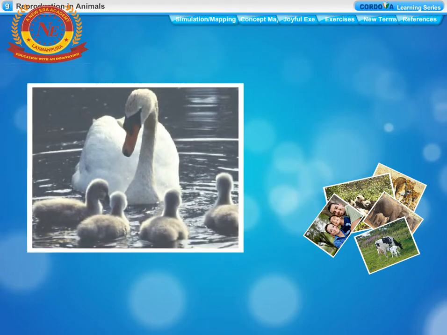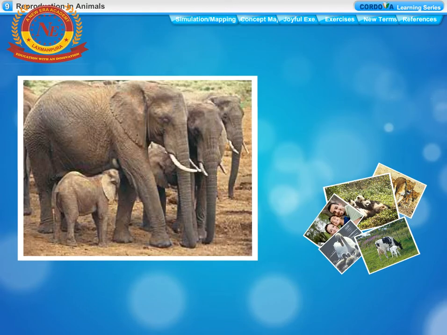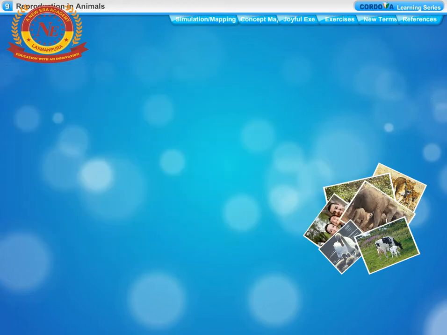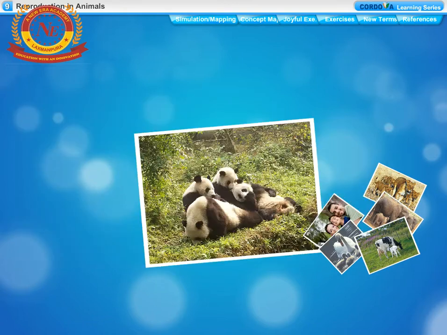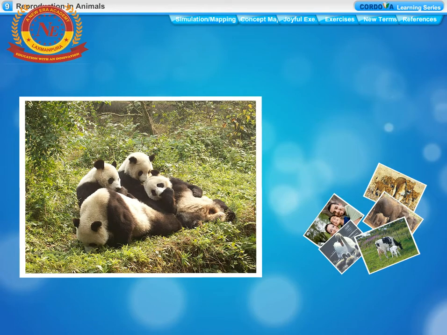Modes of reproduction. All living organisms produce their young ones by the process of reproduction. There are two main modes of reproduction: sexual reproduction and asexual reproduction.